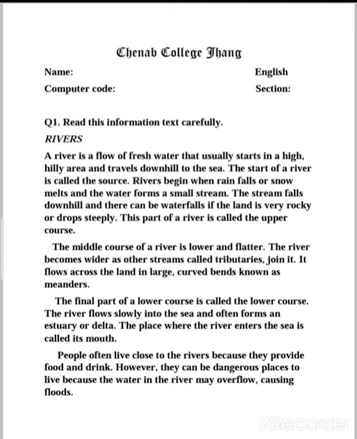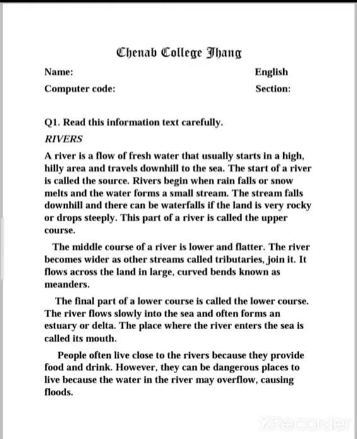A river is a flow of fresh water that usually starts in a high hilly area and travels downhill to the sea. The start of a river is called the source. Rivers begin where rain falls or snow melts and the water forms a small stream. The stream falls downhill and there can be waterfalls if the land is very rocky or drops steeply. This part of a river is called the upper course. So the first paragraph contains the information about how a river is formed, what parts it contains, and what the parts are called.